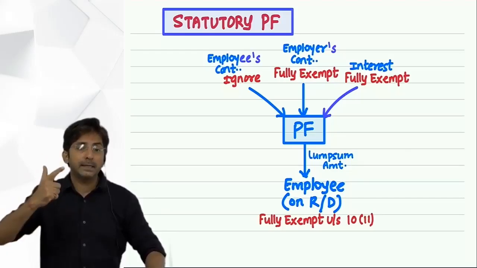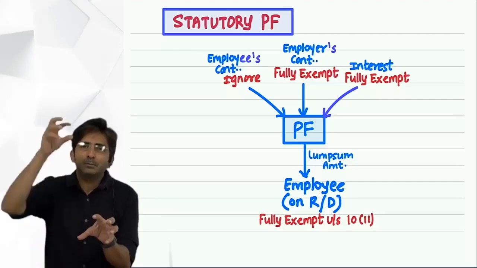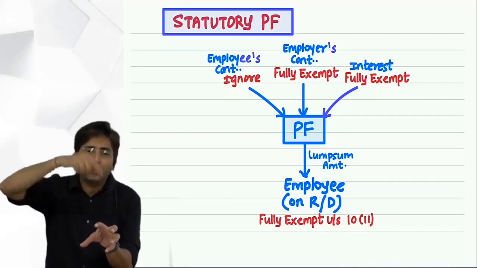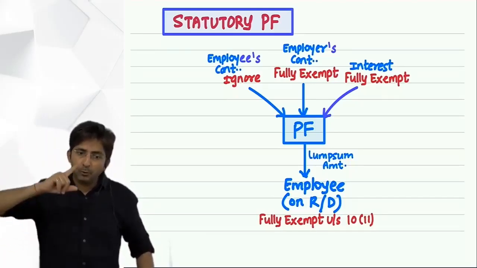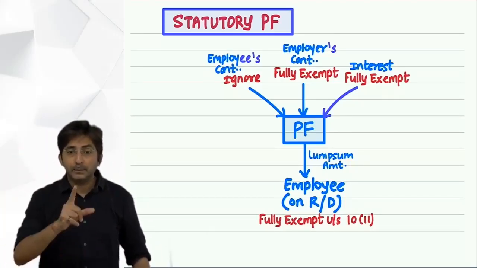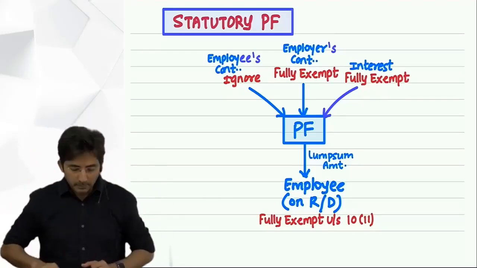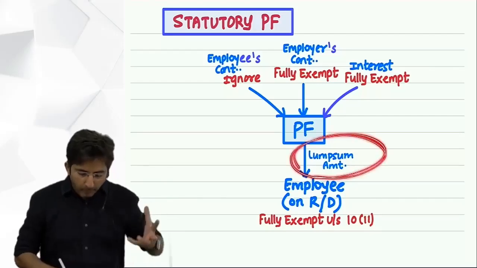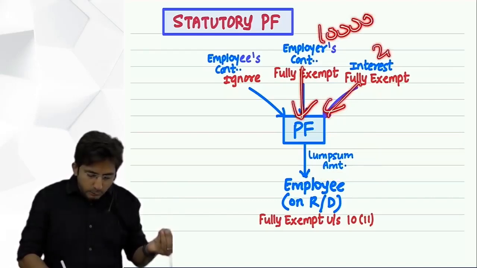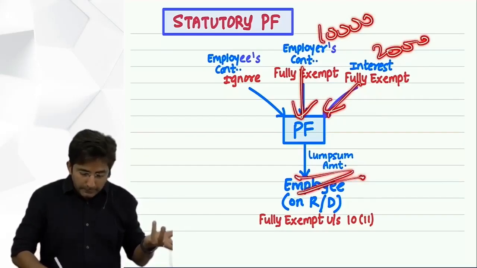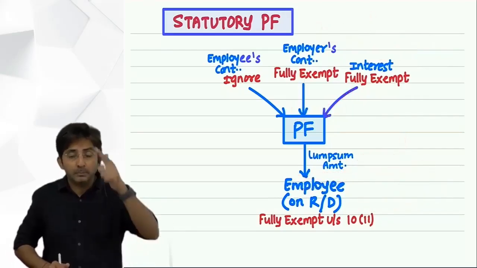So what has government decided? Not to tax during the service, because during the service every year small amount is contributed on yearly basis, so tax will not be that rigorous, and government wants to rigorously tax you, and that is possible if you are taxed at the end on wholesome lump sum amount. Do you agree this lump sum amount will be a big amount? Yes. See, yearly contribution maybe say 10,000, but at the end you will get say 50 lakhs. And government wants you to tax on lump sum basis.